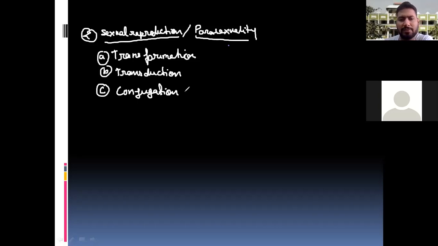Transformation. I'm going to talk about the first one, that is the transformation. What is the transformation? It is a process, the uptake of foreign DNA material inside the bacterial cell. The transformation experiment was first performed by Griffith in 1928, and he gave the hypothesis that the transforming genetic material is the DNA, but different experiments were performed by different scientists.